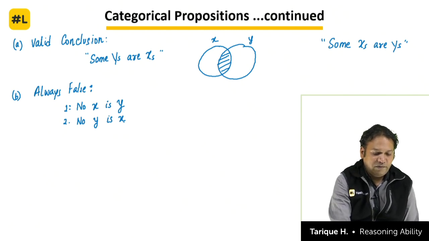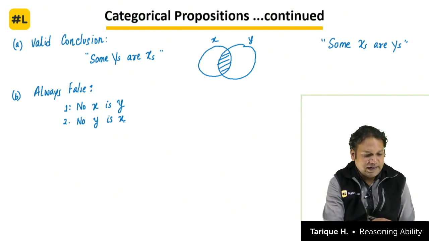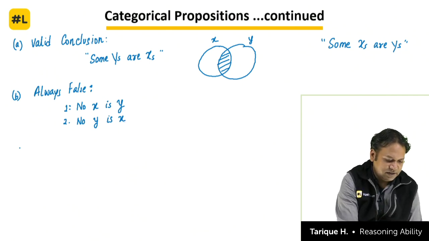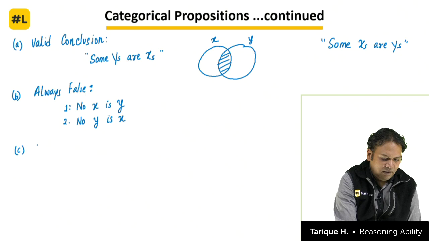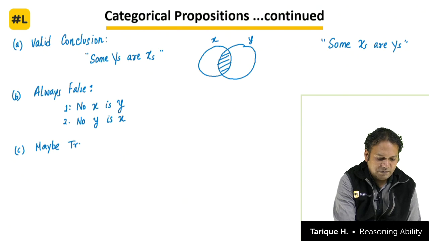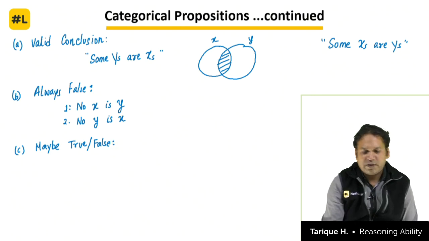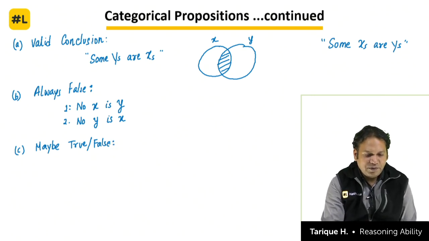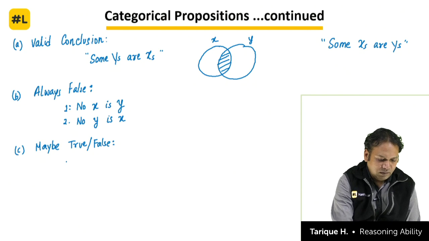Now, apart from these two, everything else will fall under maybe true, maybe false. Well, let's see. What all will come under maybe true, maybe false? That means lots of possibilities are there, and that is why this statement is one which is most important. Maybe true, maybe false. Is it possible that all x's are y's? Yes, it is possible.